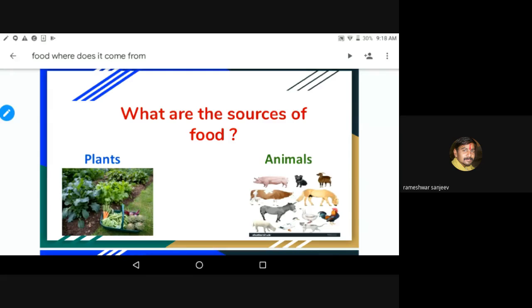What food items are we getting from plants? Carrot, cauliflower, brinjal, lady's finger, fruits, sapota, custard apple, very good. Thank you very much, sir.